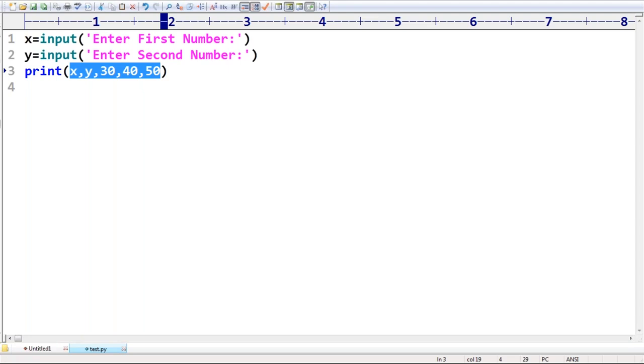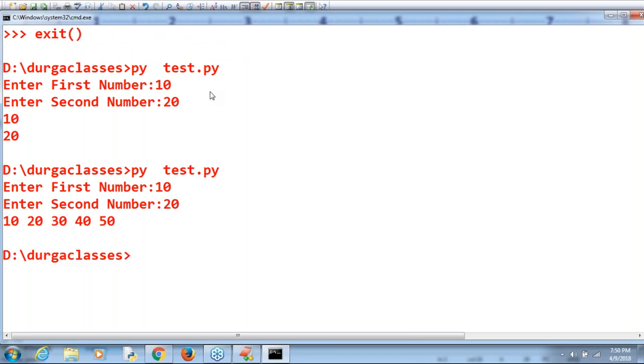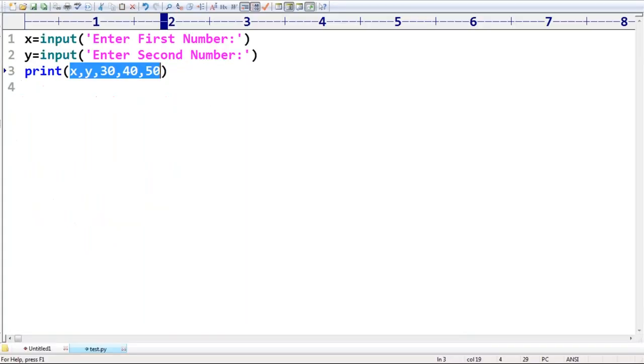In the next session we will discuss this somewhere. Don't worry about that. Have you observed? Enter first number 10, enter second number 20, then 10, 20, 30, 40, 50. How many numbers are we going to print? These many. Any number of arguments you are allowed to pass. In Python it's possible, but in Java, no.